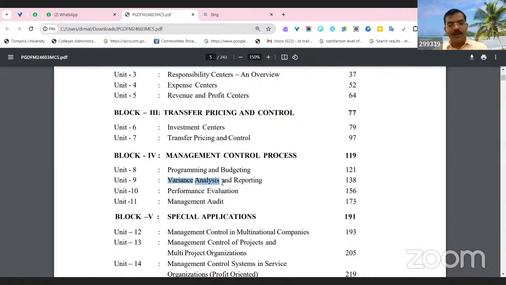If both are 1 lakh, the firm is performing up to the mark. If the sales are more than 1 lakh rupees, the firm is performing very well above the benchmark. If the sales are less than 1 lakh rupees, they need to go for variance analysis. Why is this variance happening? What are the reasons? The management controls through the variance analysis reports. Then comes evaluation of performance: various methods are there for evaluating the performance of firms.